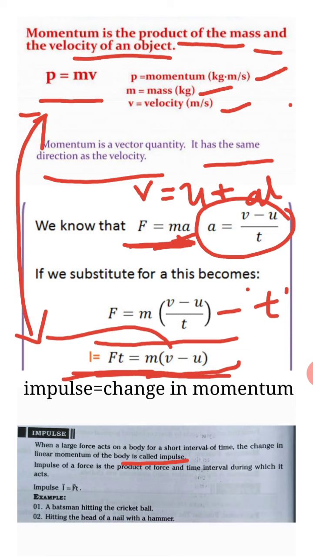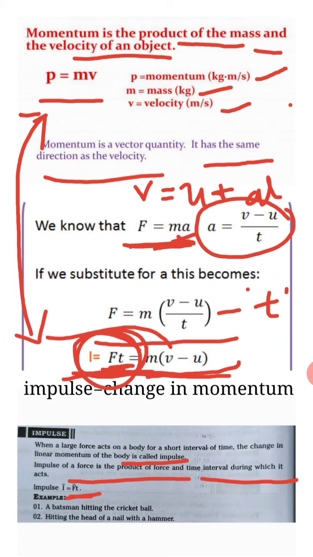So what is impulse? Impulse is when a large force acts on a body for a short interval of time, the change in linear momentum of the body is called impulse. The impulse of a force is the product of force and the time interval during which it acts. You can see from this equation, impulse is the product of force and time, that is I is equal to F into t.